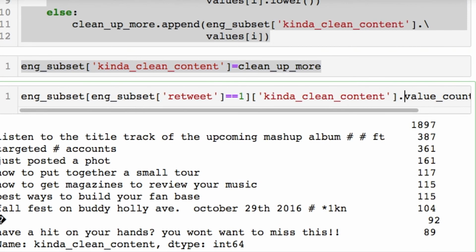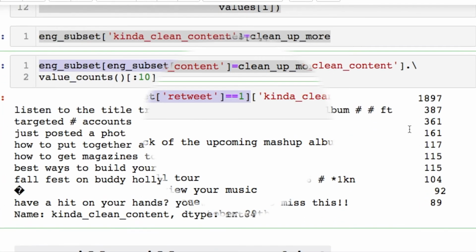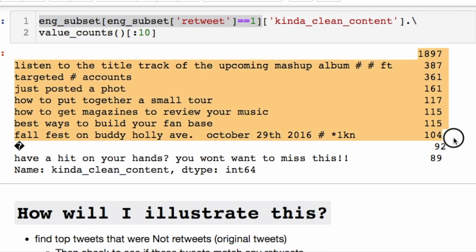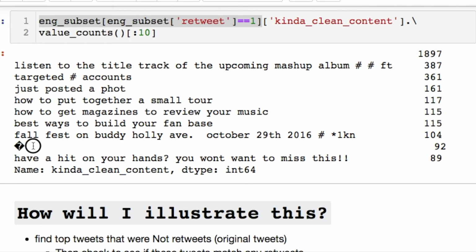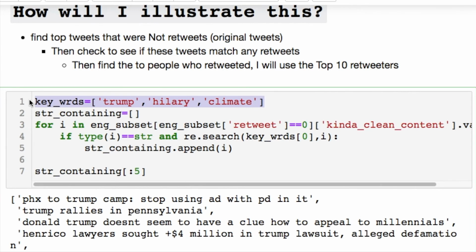When we do our value count once again for this kind of clean data, making sure that it's a retweet, we'll notice that these are the top 10 retweets, and you'll see this isn't a string, it's a symbol. You'll notice that we still have some information here that could be taken care of in further processing, but who cares for now? We can say, all right, what else can we do? Let's illustrate this. I wanted to find some strings using substrings, which are Hillary or Trump or climate.